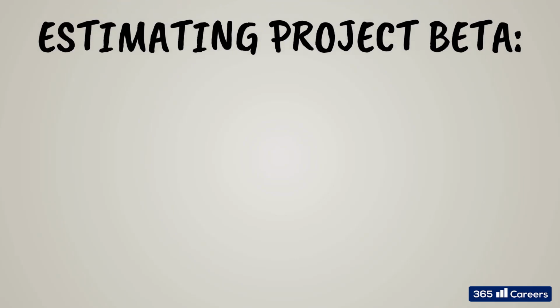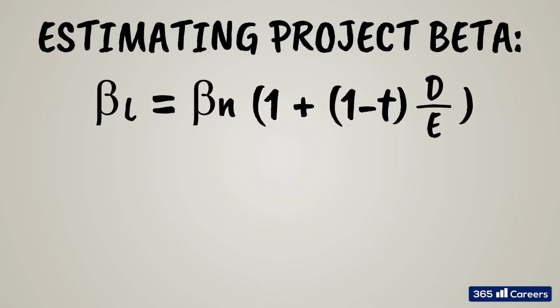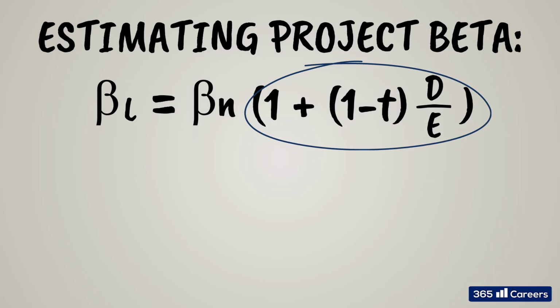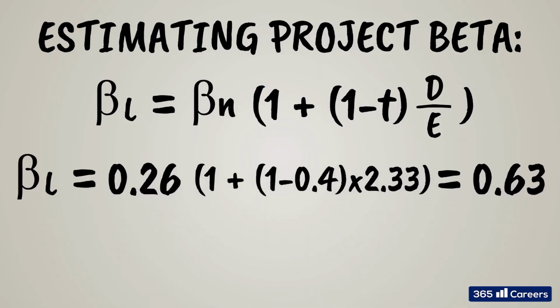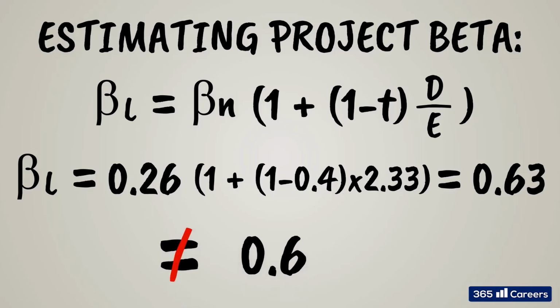Okay, however, we want to estimate the beta of a specific project, remember? Therefore, I will multiply company X's unlevered beta by the same denominator we used earlier. Okay? And this time, the numbers we'll use inside, the company will use 70% debt. And let's assume its marginal tax rate is 40%. Right. The project-specific beta we obtained is approximately 0.63. This differs from the company's beta. The reason is that we considered the specific industry to which the project will be related and the concrete debt structure applied by the company.